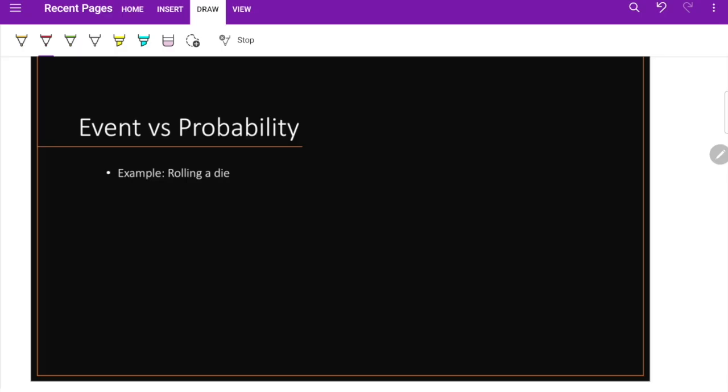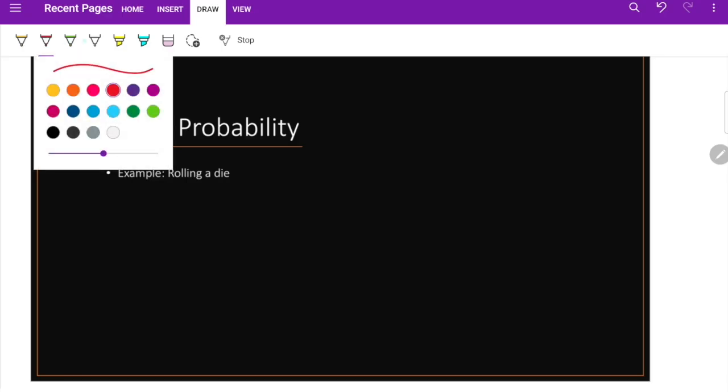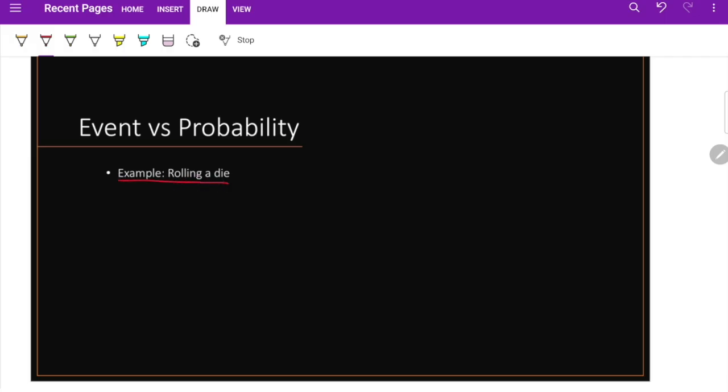So first of all, let's have an example about rolling a die. If I ask you to roll a die only once, what is your sample space? The sample space is: in one experiment, you're going to get either 1, or 2, or 3, or 4, or 5, or 6. You will never get 7 because there's no 7. You have a 6-sided fair die. If you roll the die, you are going to get one out of these outcomes.